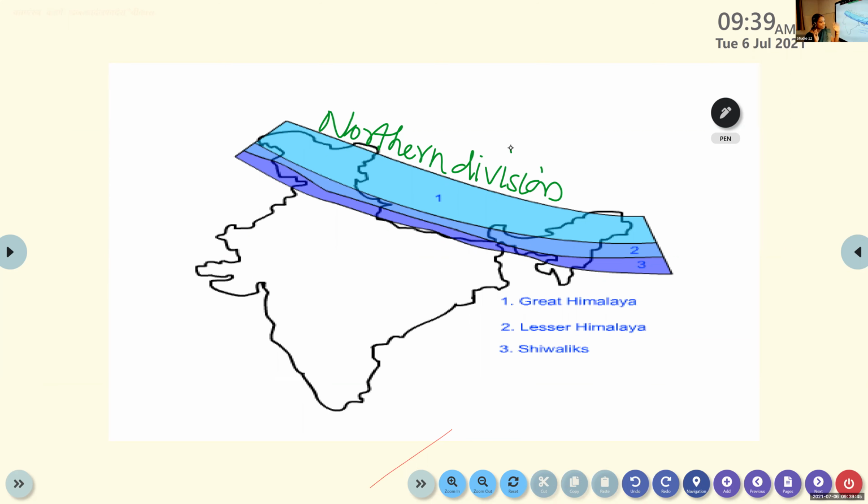So the first one is Greater Himalaya. If you look at the map, you can see it is on the northern side. The northern division is known as Great Himalaya, otherwise known as Inner Himalaya, or otherwise known as Himadri.